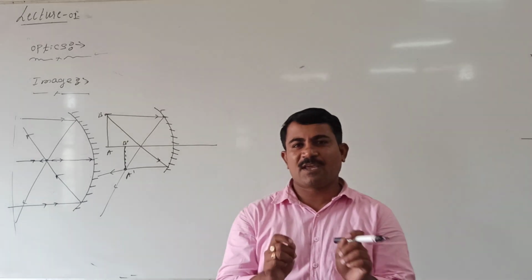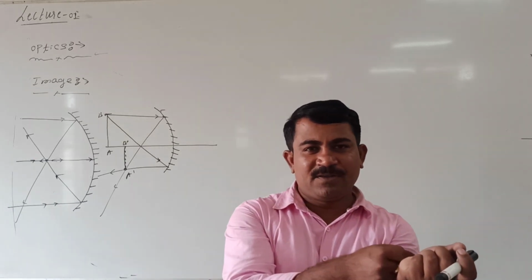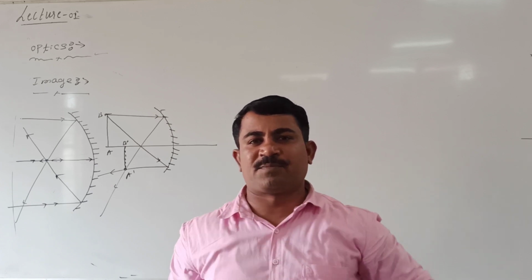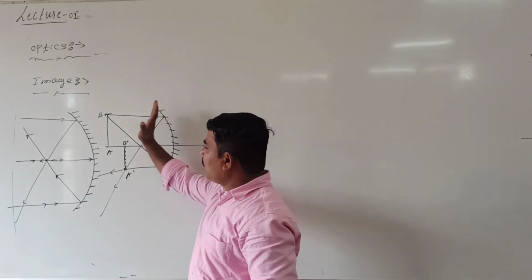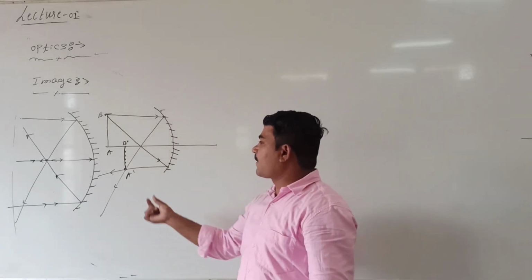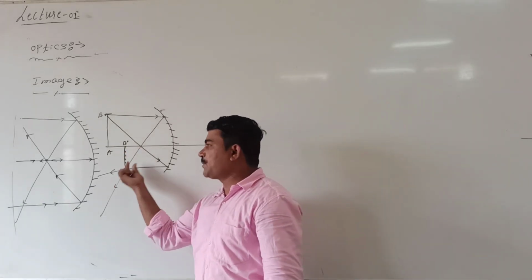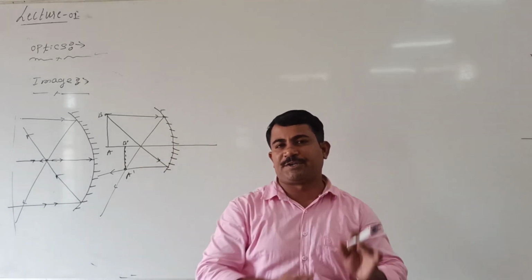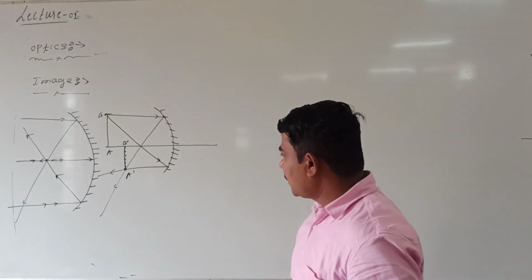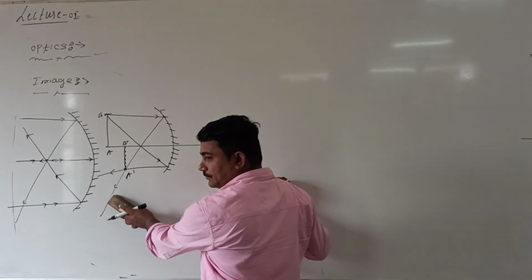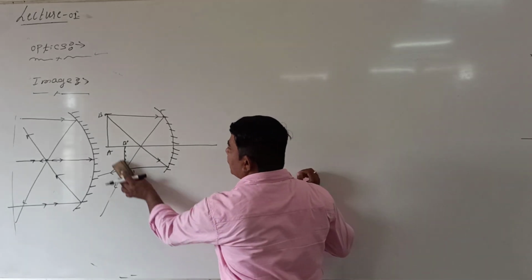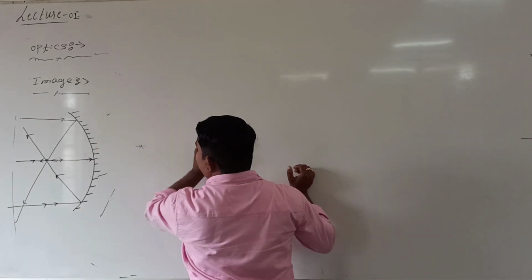Image means what? Image means after reflection, if the rays are meeting at some other point, that second point is nothing but the image of the object. Now this I can call in case of concave mirror. In concave mirror, the rays of light actually meet at this point, I mean convergent at a point. Now let us take the case of convex mirror.